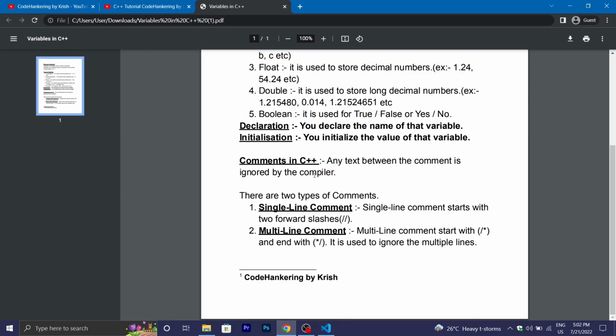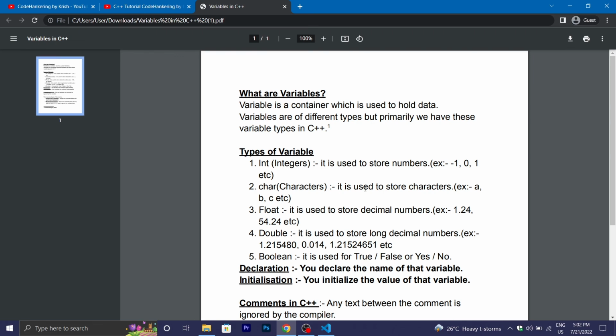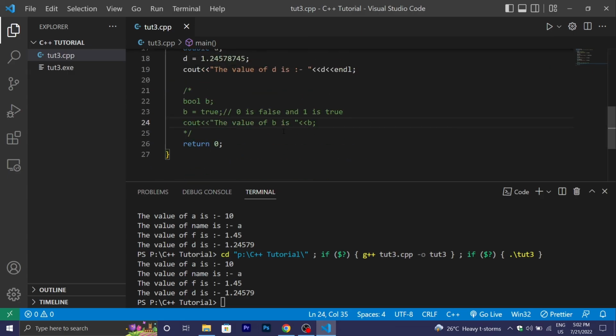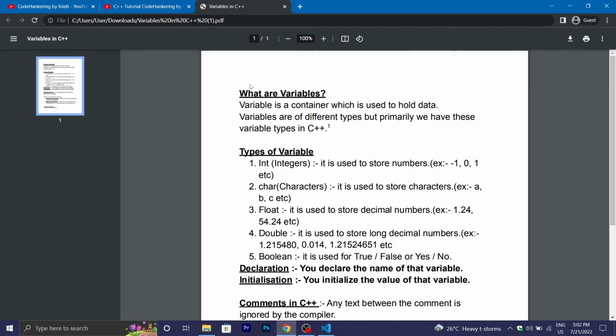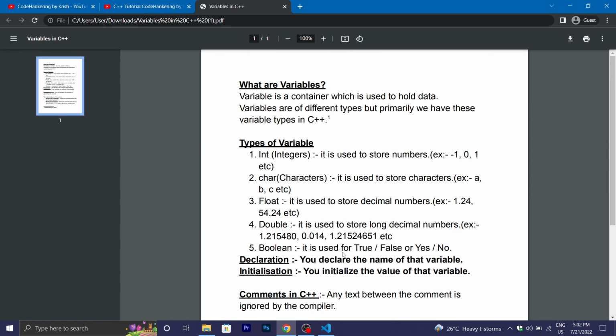So in this video we discussed what variables and comments are in C++. I will give the entire code in the description box, and also I will give the link of this PDF so you can access it.